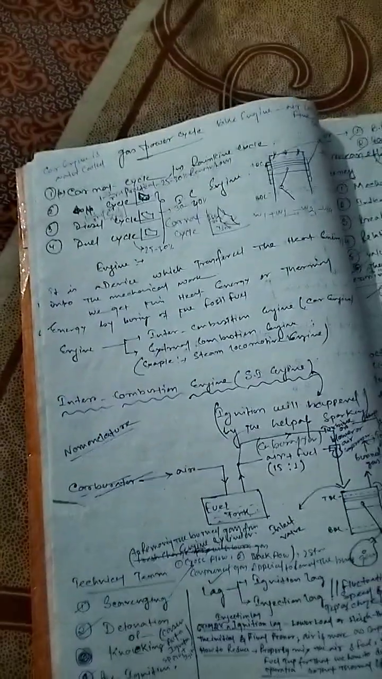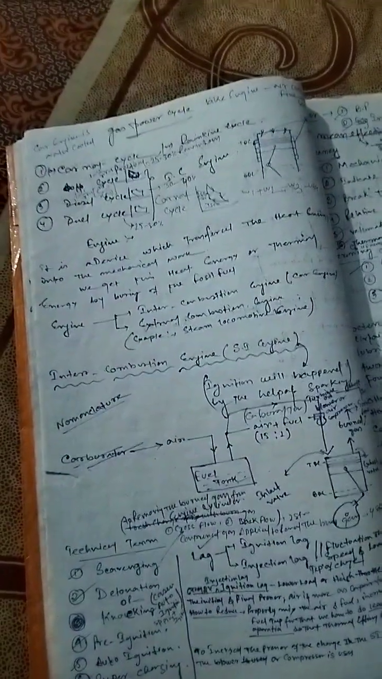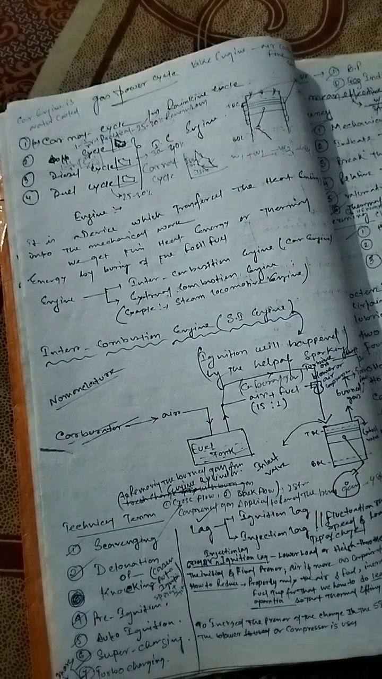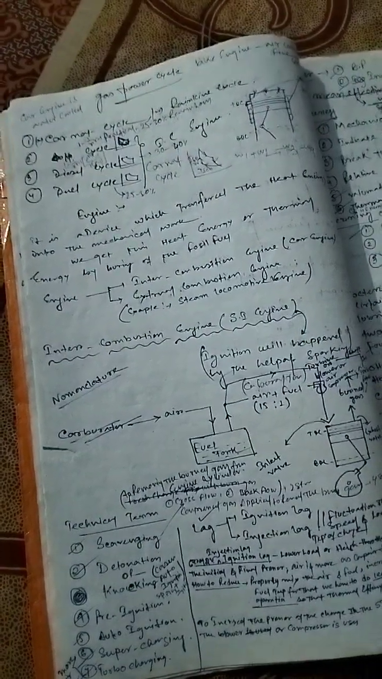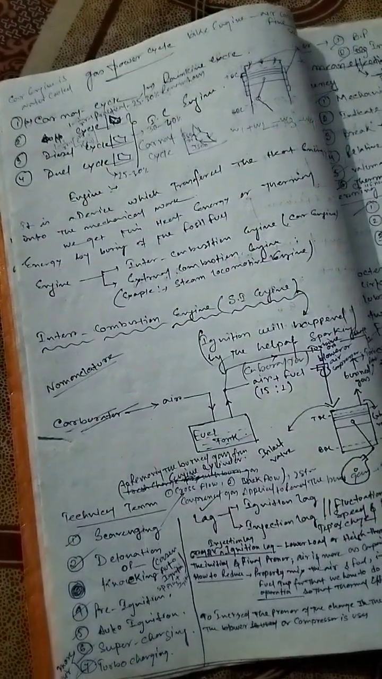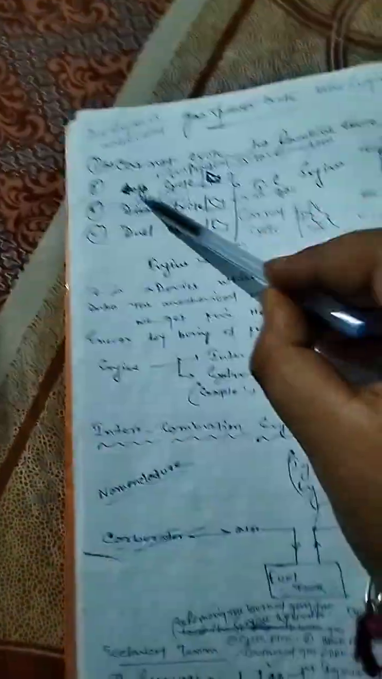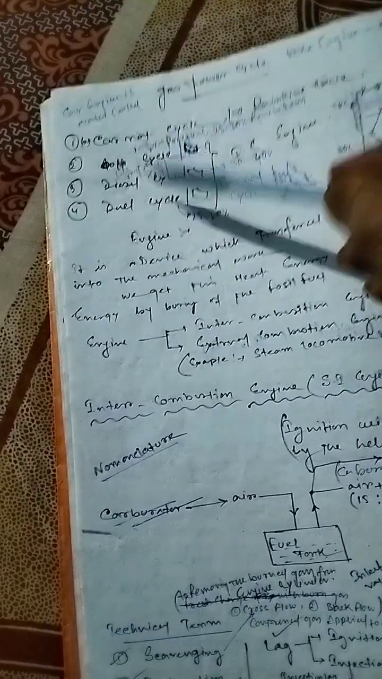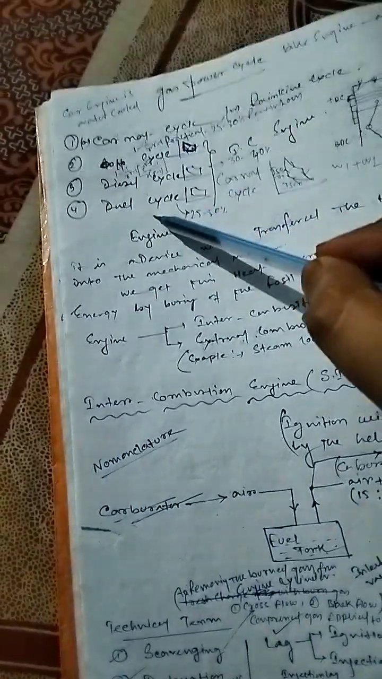As I already told you, the IC engine, that is the internal combustion engine, is basically of two types. One is the petrol engine, and another one is the diesel engine. The petrol engine basically runs on the Otto cycle, and the diesel engine basically runs on the diesel cycle. But the modern diesel engine basically runs on the dual cycle.